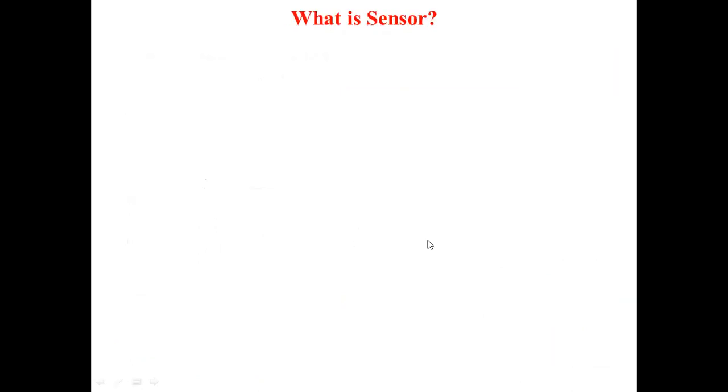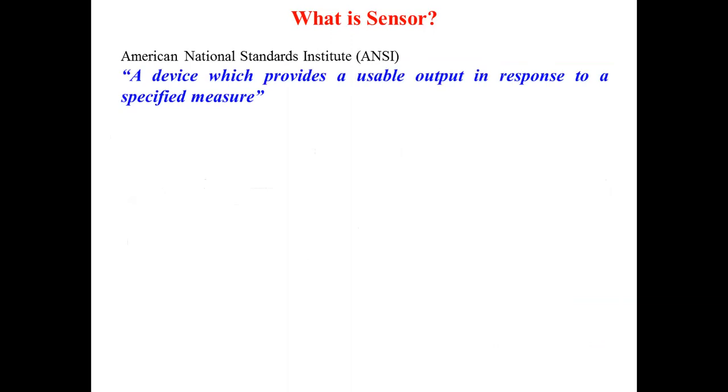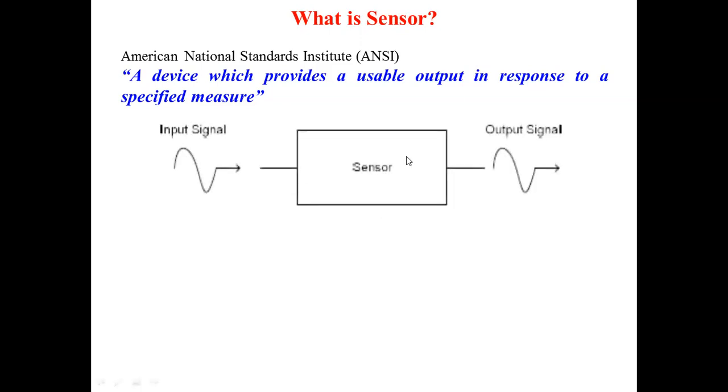So what is a sensor? As per ANSI, the American National Standards Institute, a sensor is defined as a device which produces a usable output in response to a specified measurand. And this sensor again has an input and an output. There will be some input signal and we get some output signal from the sensor. The input signal may be electrical, digital or analog. Similarly, the output signal may be digital or analog.